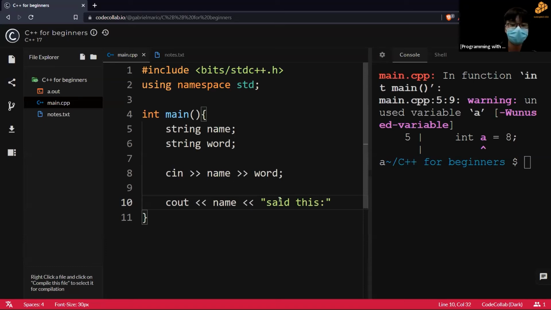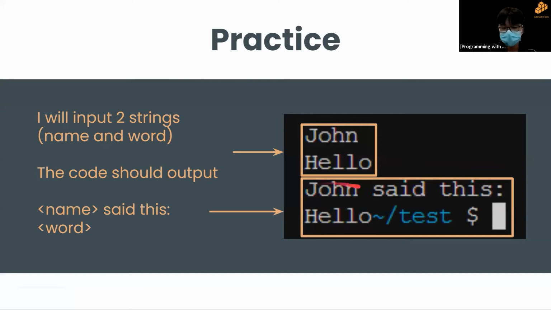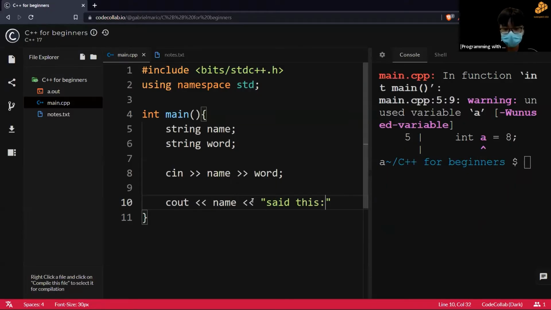And this is still not correct because I have a space here between the variable name and the word said this. I have a space here, but I didn't put any spacing here. So the name and the word said will just be connected. So I put a space.